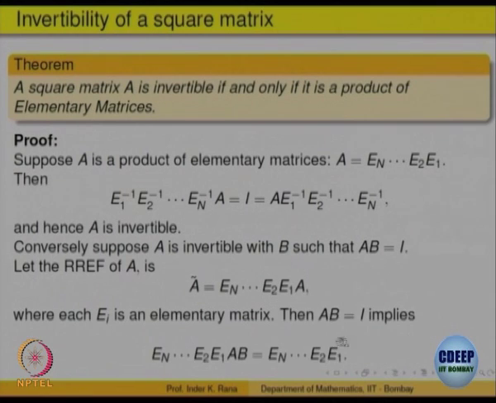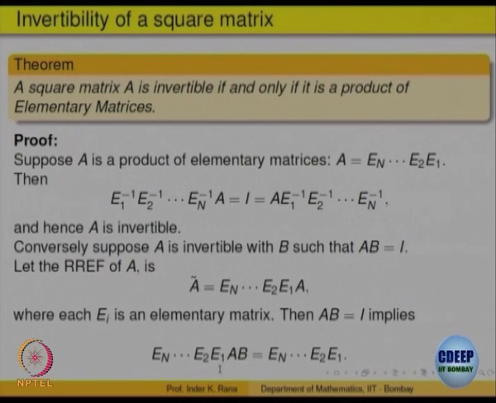Now, when A B is equal to identity, what does this give you? A B is identity. So, if I multiply by some matrix, I will get the same matrix, right. So, I get this equation that these are the elementary row operations that we have been doing to get A tilde. So, those row operations multiplied by A B is equal to those row product of elementary. Is that okay? By using the fact A into B is identity.